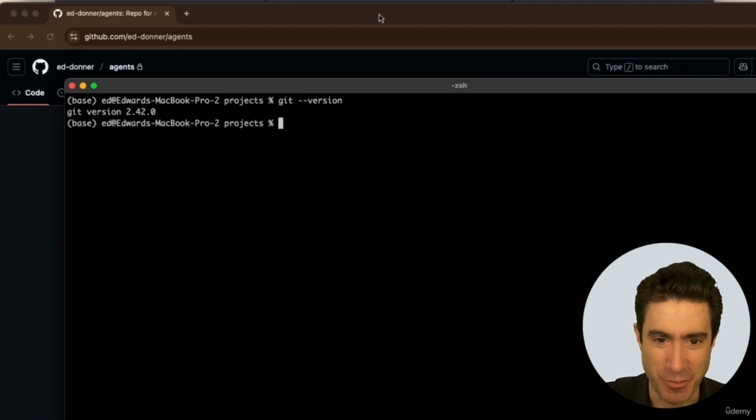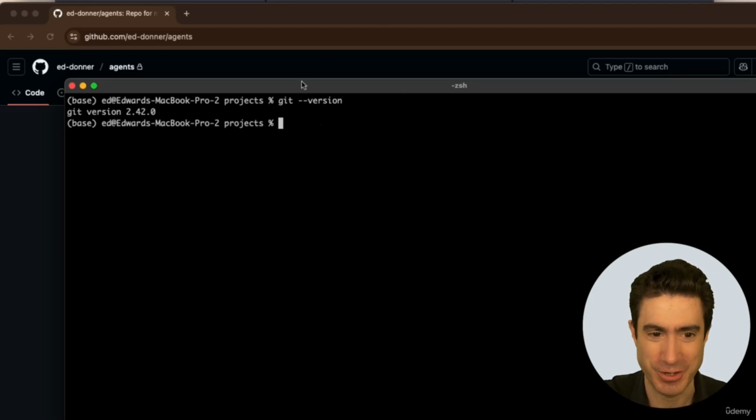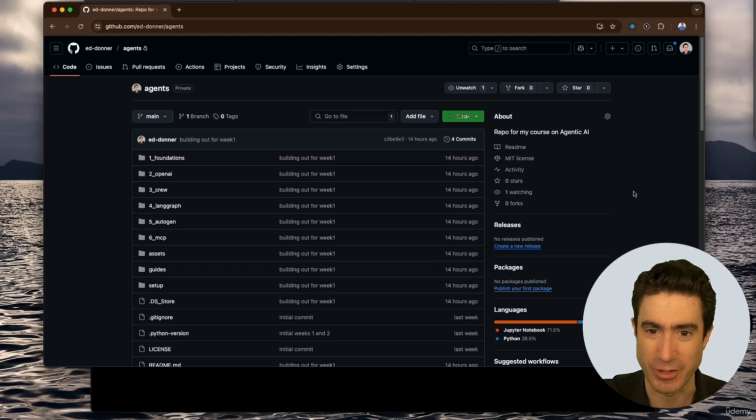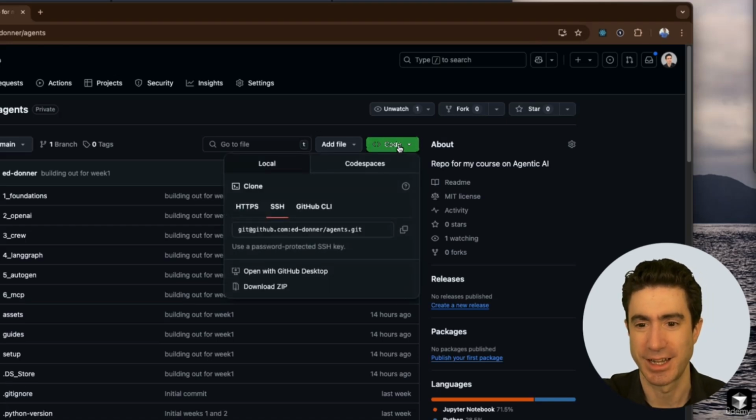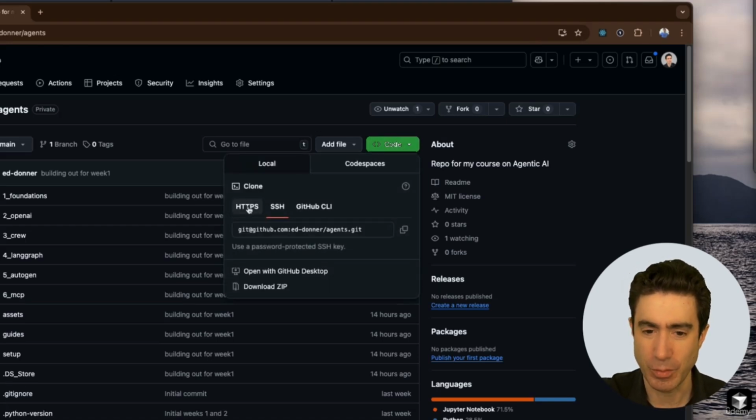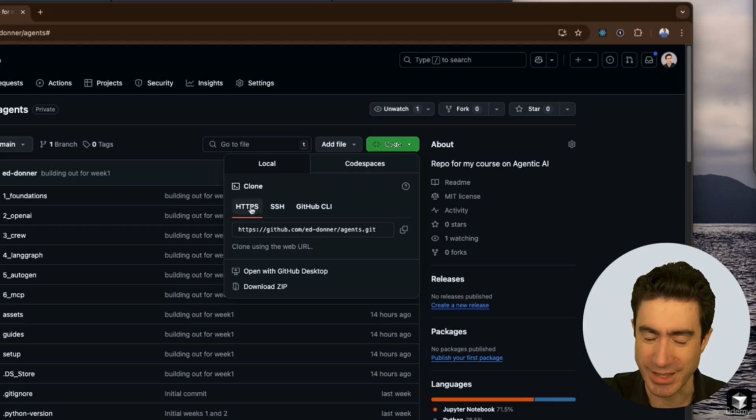Okay, so with that, if you're typing git --version, you're getting a number there. You come to the repo, you've signed in to GitHub. There's this green code button on the top right, and you press there. And probably I recommend that at this point you select the HTTPS version. I'm going to pick this version because I have that kind of credential, but you can also pick the other one.